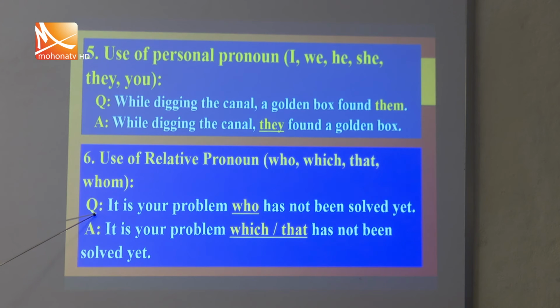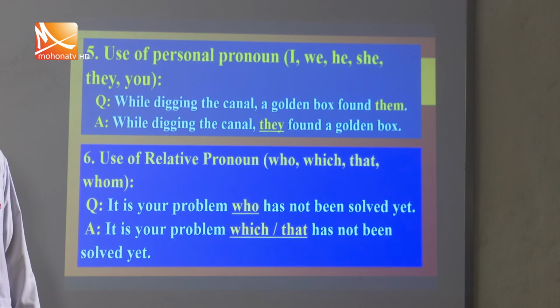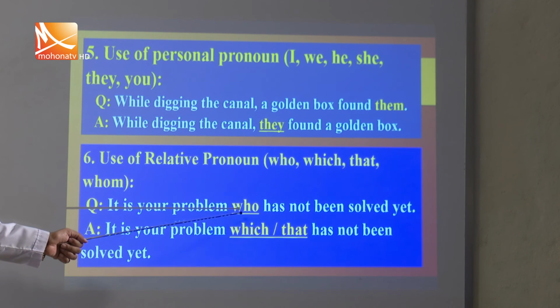So, for example, question: it is your problem which has not been solved yet. So, which is a relative pronoun here, and which indicates the problem.